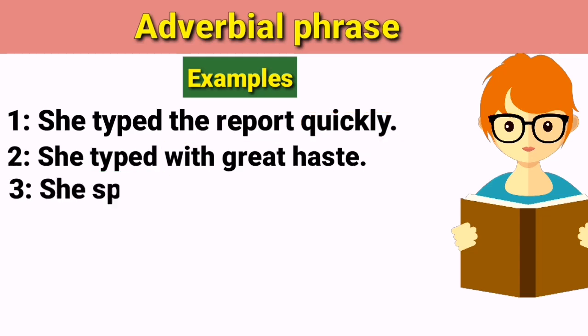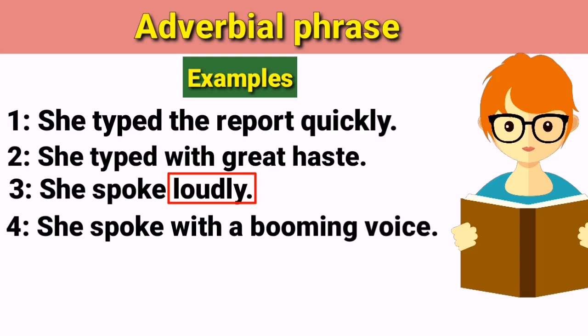Another example is, she spoke loudly. Here loudly is a simple adverb and it modifies the verb spoke. How did she speak? Loudly. Well, if I change it into an adverbial phrase, it would be like this. She spoke with a booming voice. Here, with a booming voice is an adverbial phrase because it is more than one word and it functions like an adverb because it modifies the verb spoke. How did she speak? The answer is with a booming voice.